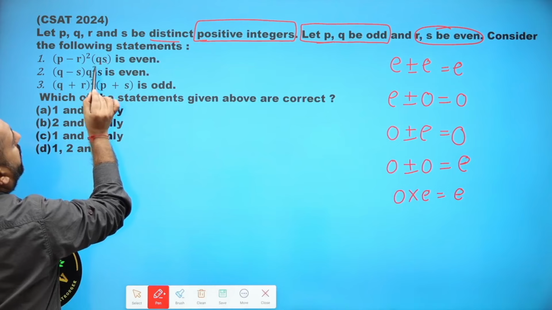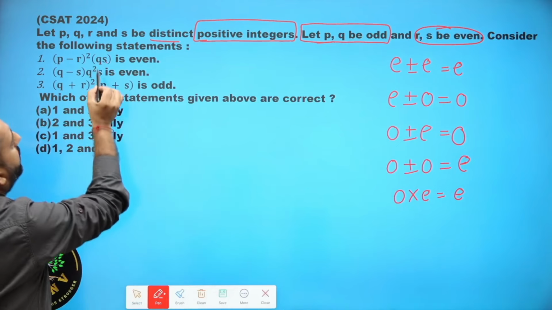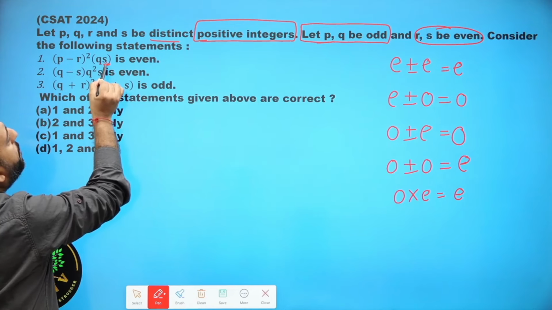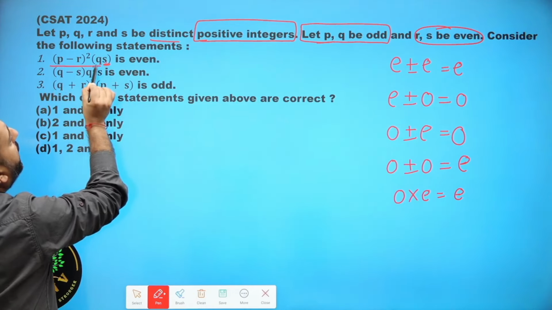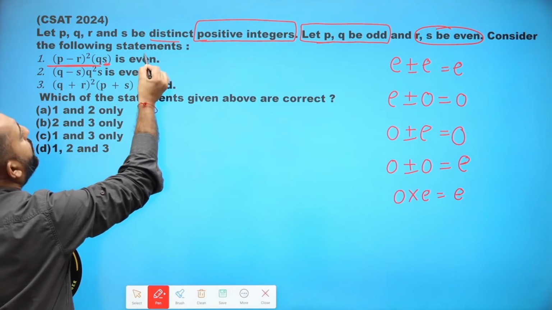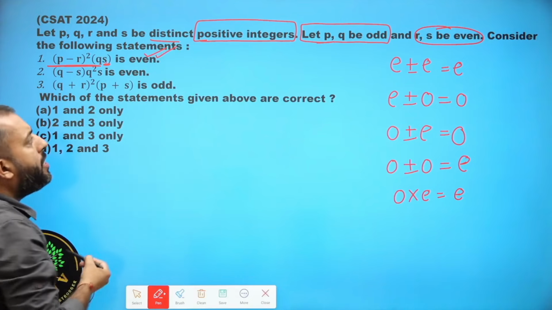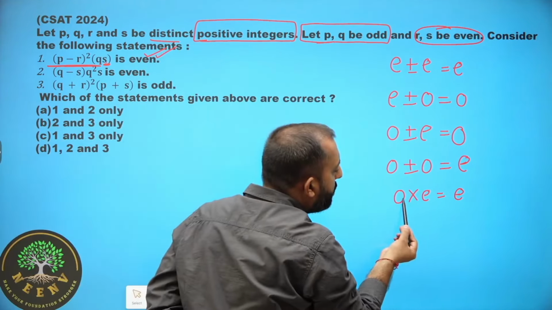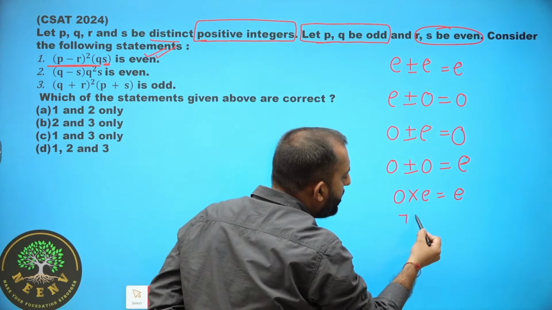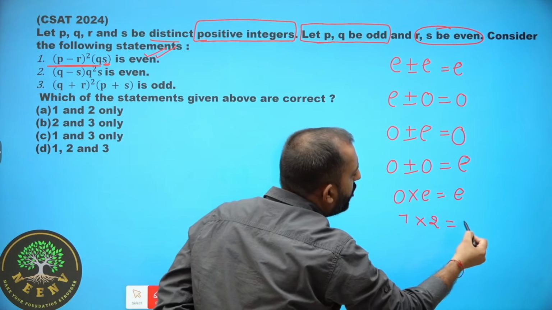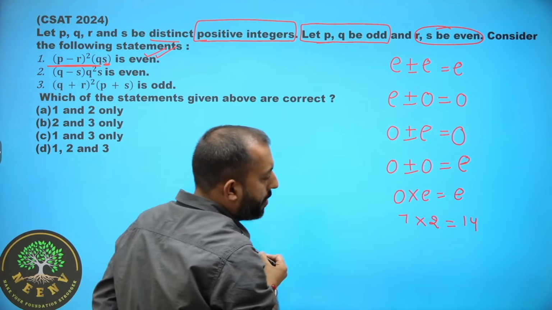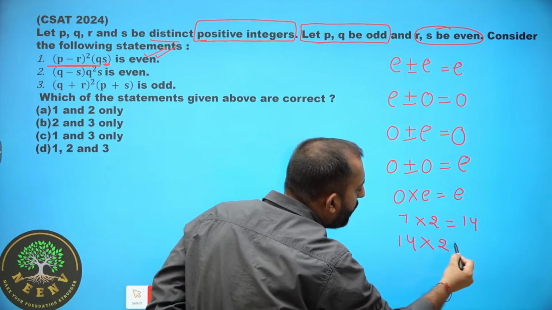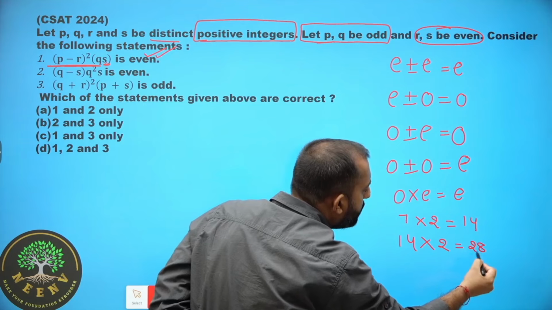See, Q and S, I know S is even. Now an even number multiplied by any number will always produce an even number in the result. You multiply an even number with an odd number, for example, 7 is odd, 2 is even, your result will always be even. You multiply an even number with any kind of number, your result will always be even.